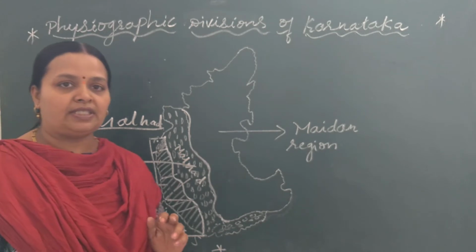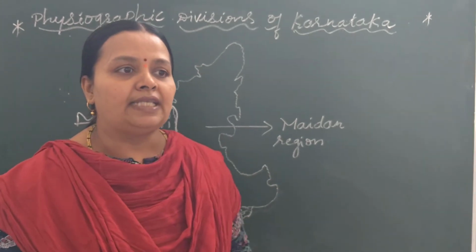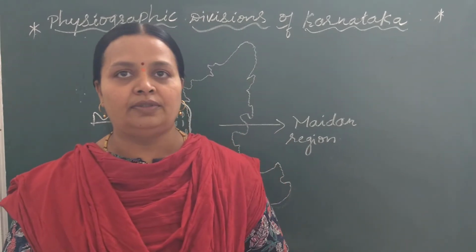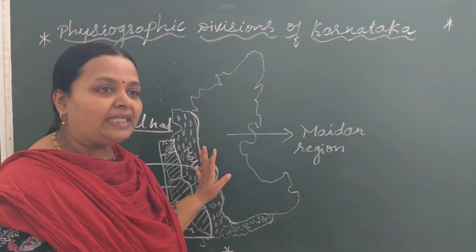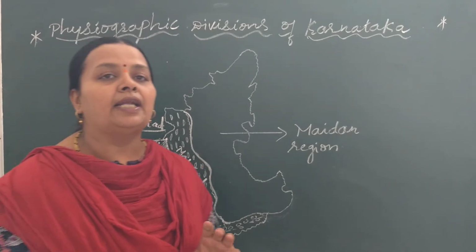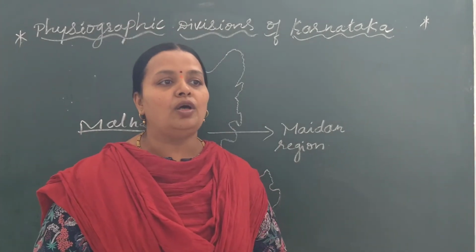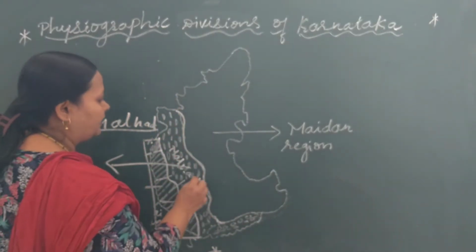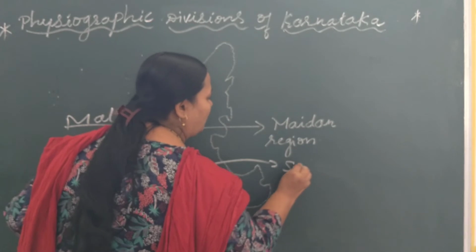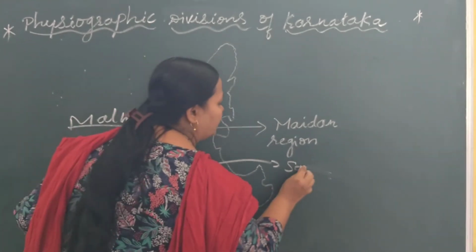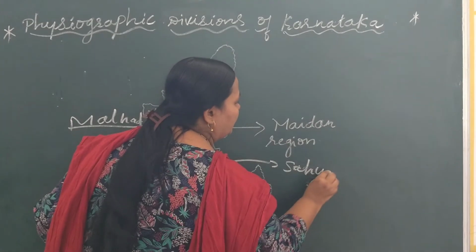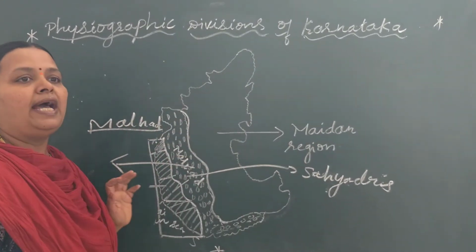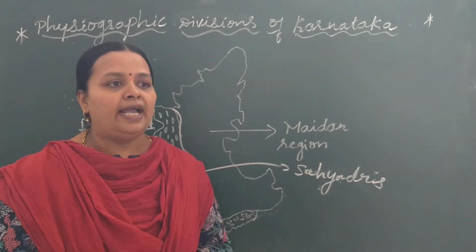The Western Ghats in our state are called the Malnad region, or the land of hills. They are also called Sahyadris.